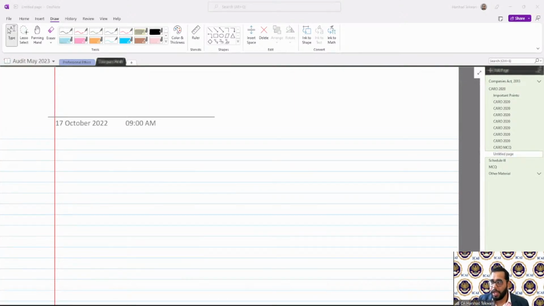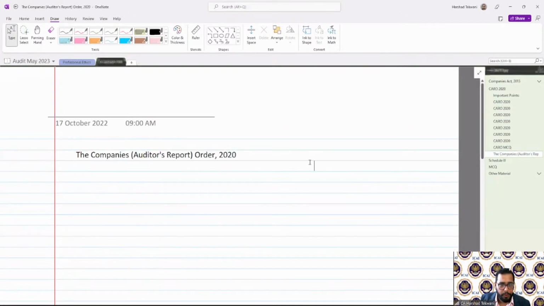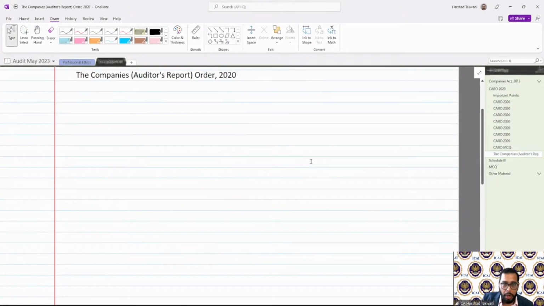CARO is coming from an order, the Companies (Auditor's Report) Order, that was revised in 2020. This is the main source of CARO.